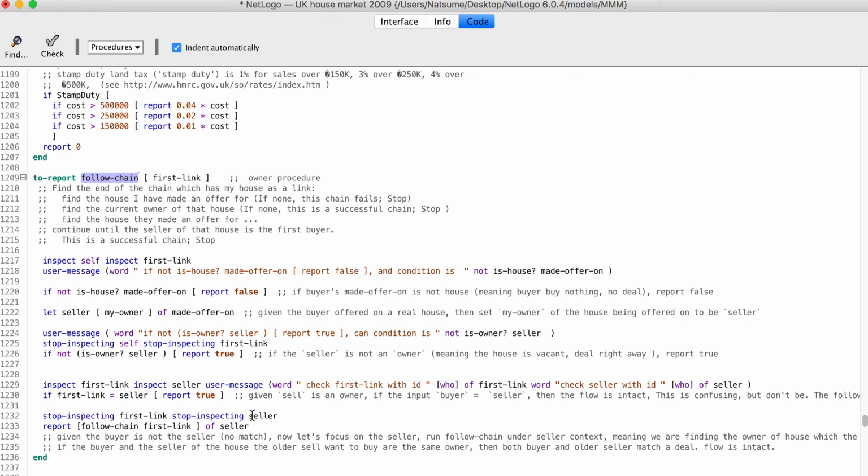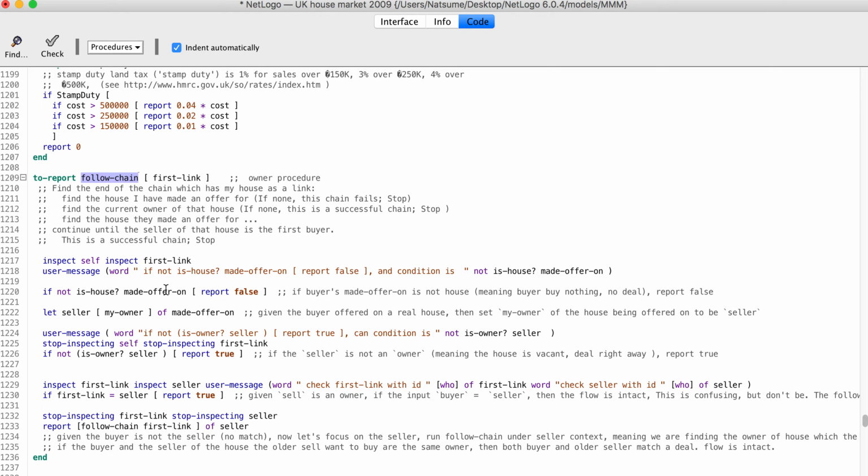So then we will focus on the seller's context. And the first link is still our buyer. We will go into the seller's context and check whether the buyer's buying flow, the sell and buy chain, is intact or not. So we will do the iteration. We will go back to the first sentence.